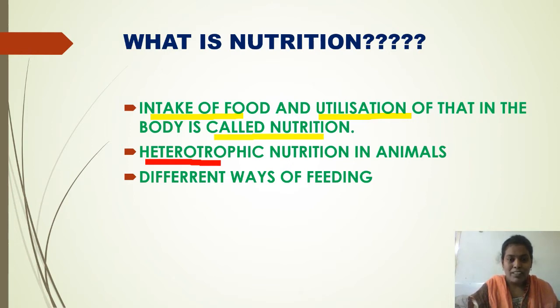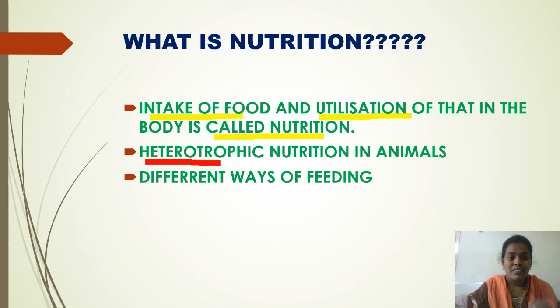Whatever it may be, the type of nutrition in which organisms depend on other organisms for their food is called heterotrophic nutrition. Today we are going to discuss how human beings derive their nutrition through heterotrophic nutrition.